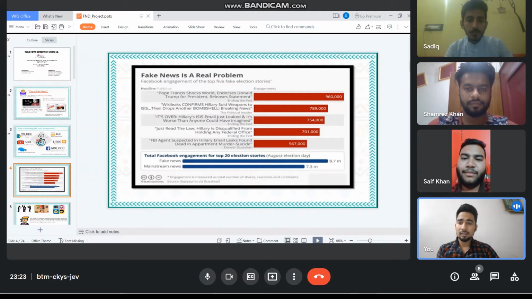Here is another chart showing that fake news is a real world problem. The chart shows the Facebook engagement of the top five fake election stories, and we can determine it from the given chart.